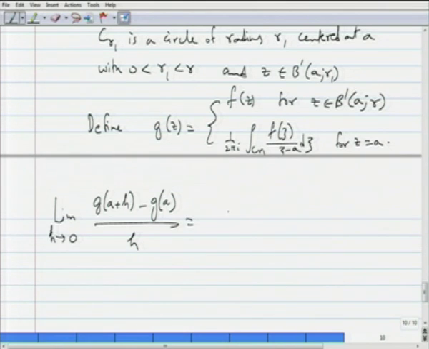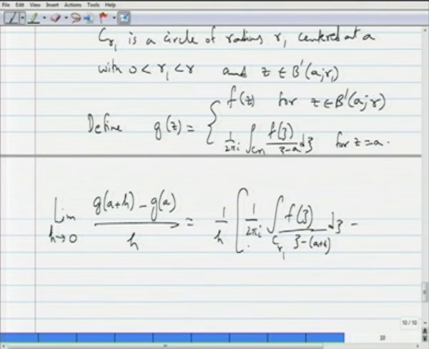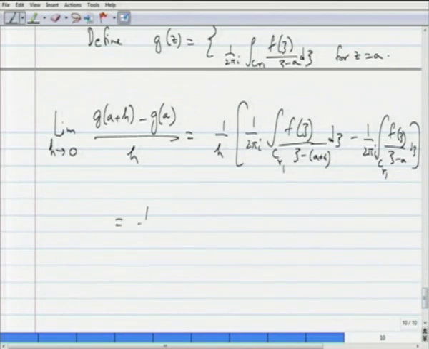This is equal to 1 by h times 1 by 2 pi i times the integration over C r 1 of f of zeta by zeta minus a plus h d zeta, minus 1 by 2 pi i times integration over C r 1 of f of zeta by zeta minus a d zeta.